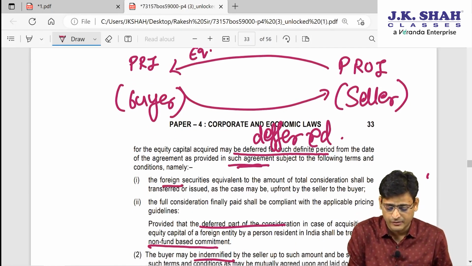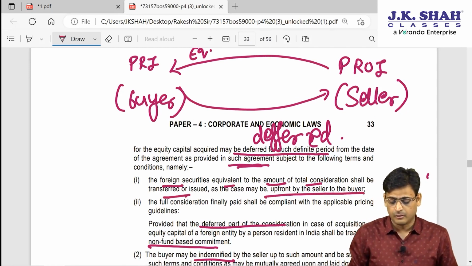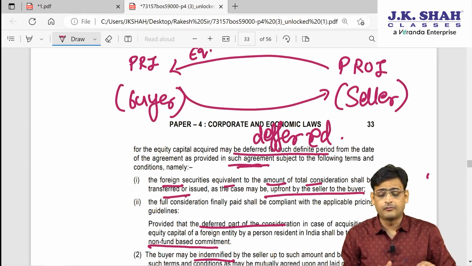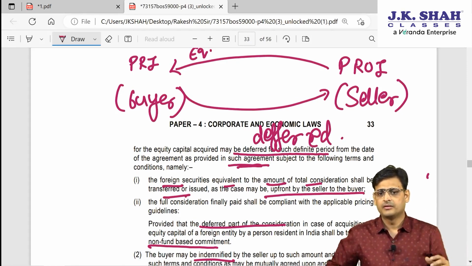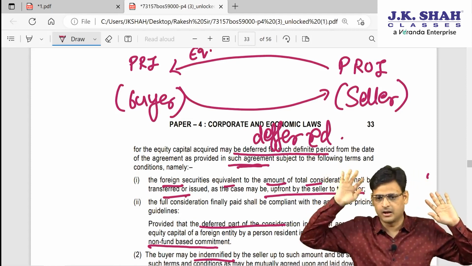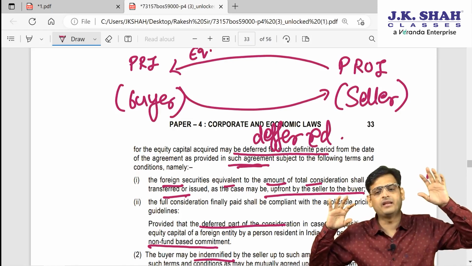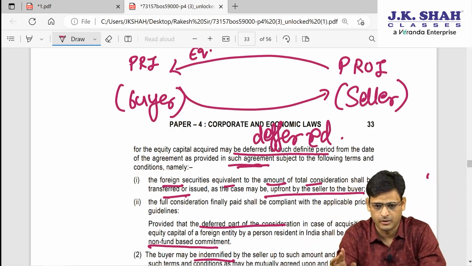What they are saying is that the foreign security is equivalent to the amount of total consideration shall be transferred upfront by the seller to the buyer. Means what? Let's say PRI is buying equity of 100 crore from PROI, fine. PRI is buying equity of rupees 100 crore from PROI.